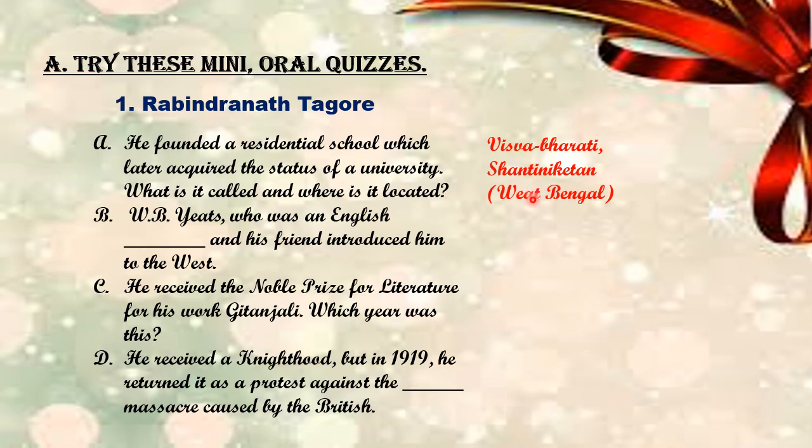Now the second question is, W.B. Yeats, who was an English dash, and his friend introduced him to the West. So this person, his name is Yeats. He was a friend of Rabindranath Tagore. He was an English poet, and he introduced Rabindranath Tagore to the Western people.